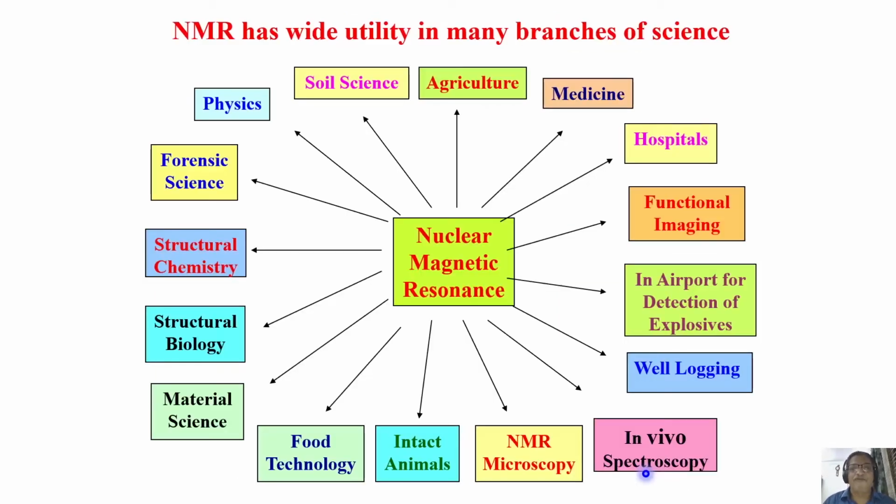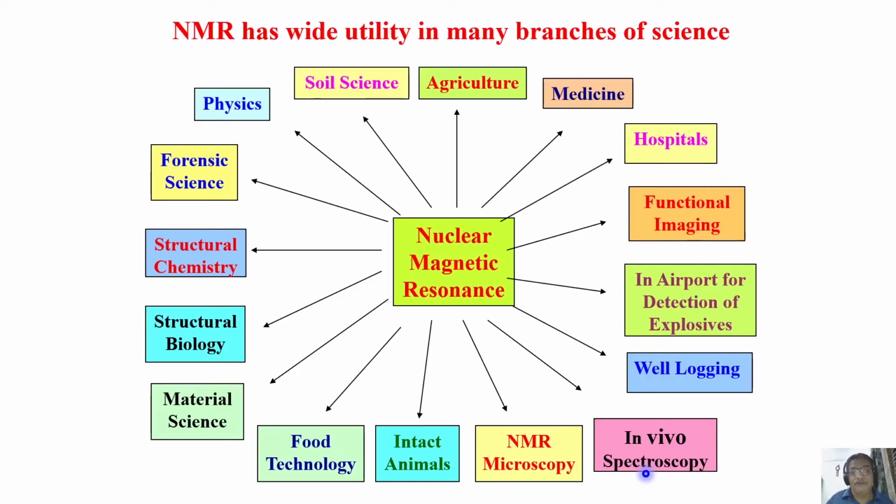And now with this, let us see the utility of NMR in various branches of science. As I said, NMR is a ubiquitous technique. It's a very powerful technique used in various branches of science. Here I am showing you only a bird's eye view of different branches of science where NMR is utilized. But there are many apart from this. This is not the end.